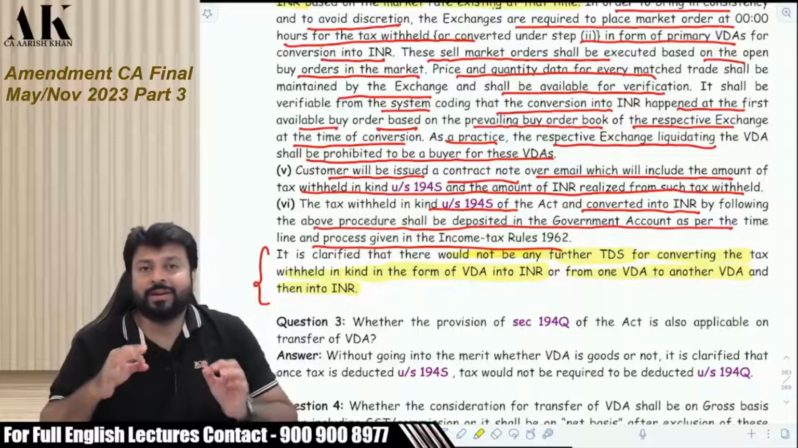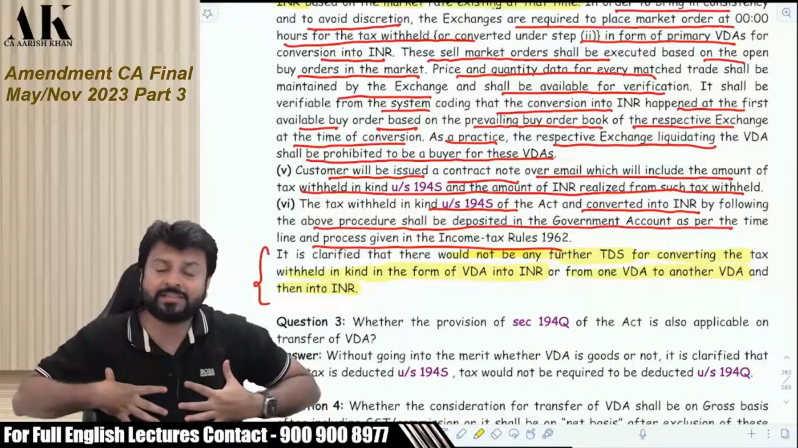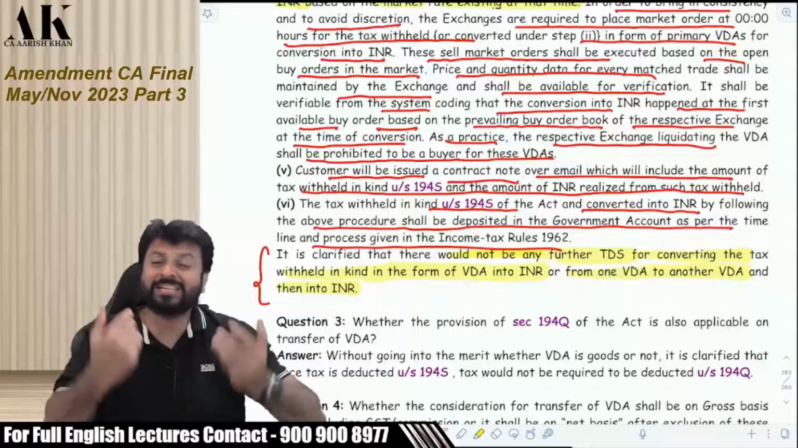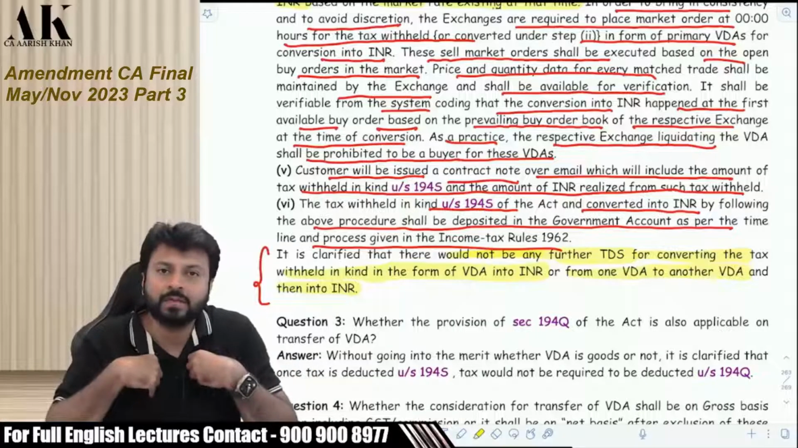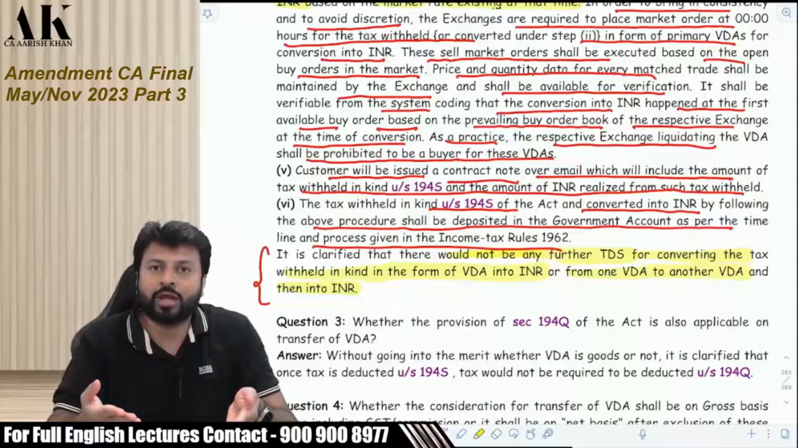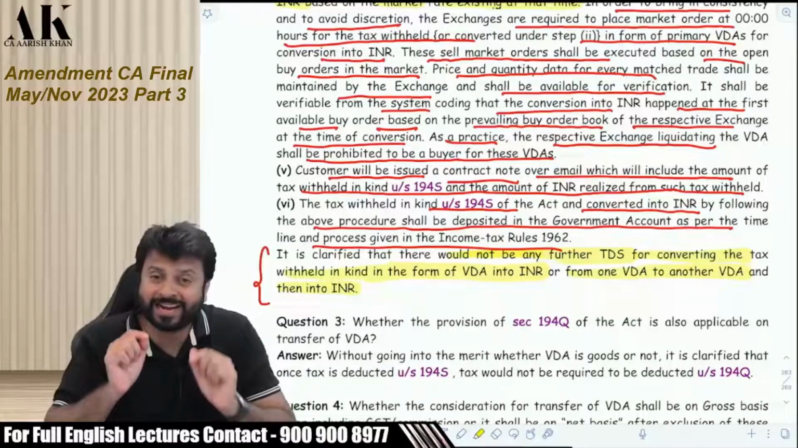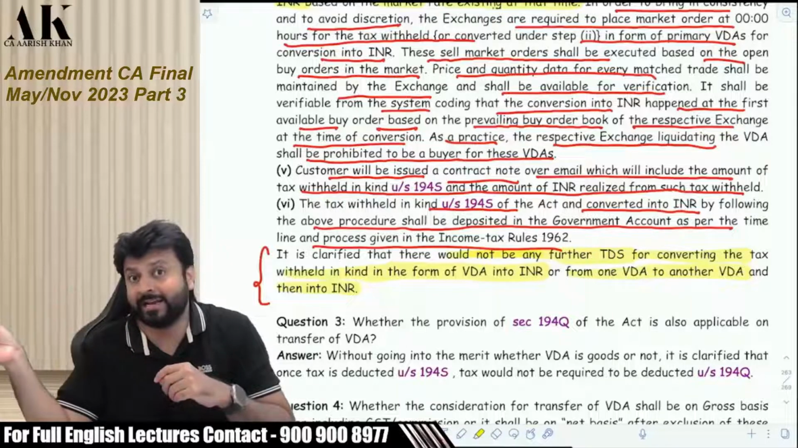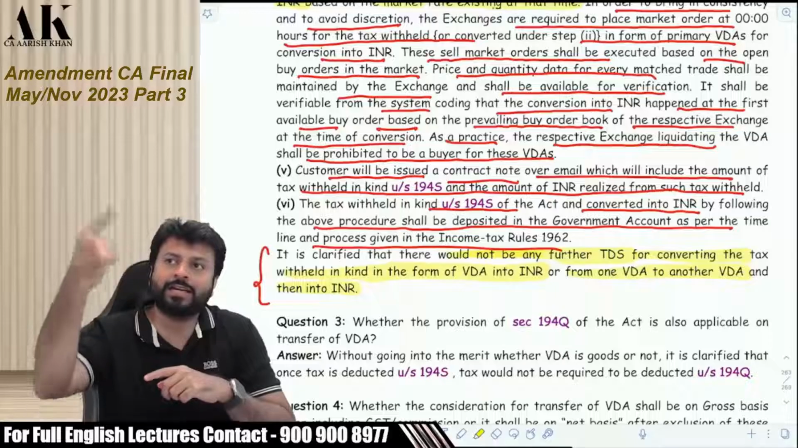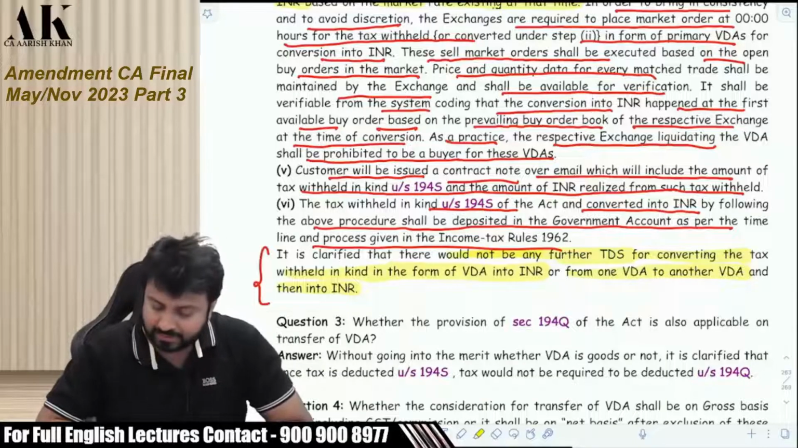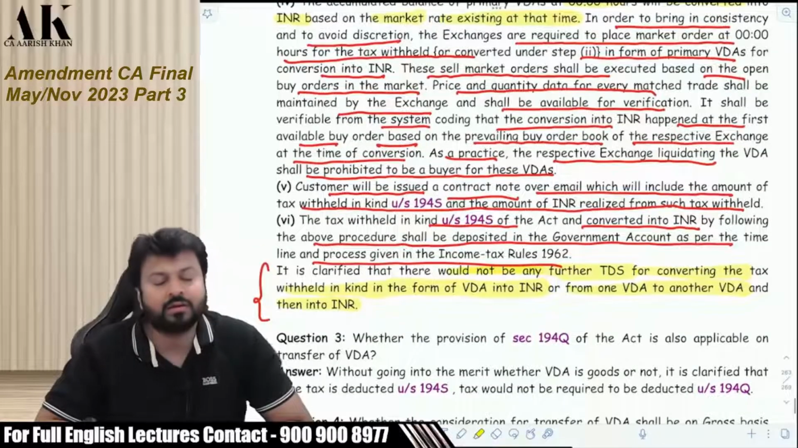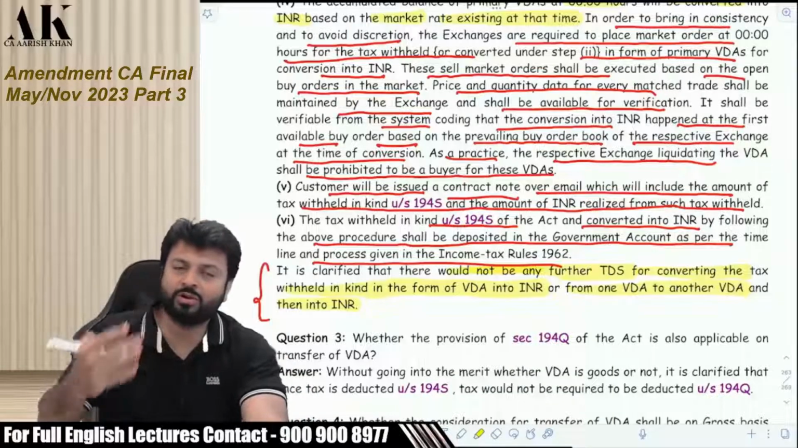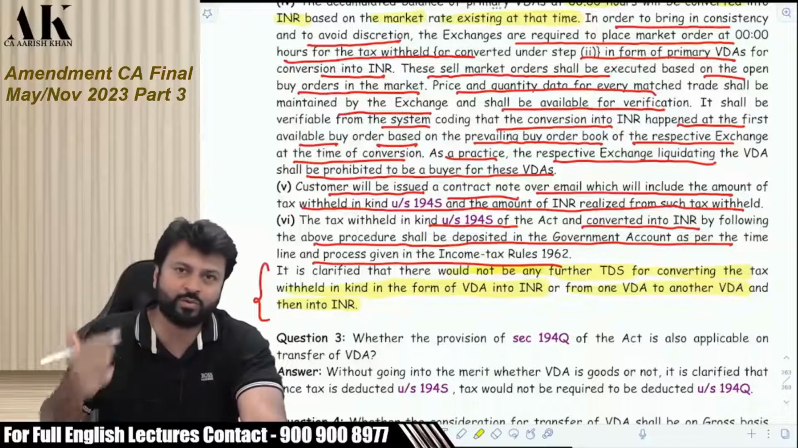So how will it be deducted? The exchange is responsible for deducting in kind. Once they deduct, immediately, suppose I am giving you 50 Monero, I will deduct 1% right now and I will convert it into primary VDA. And then at night at 12 o'clock, I will convert that into INR and I will pay it to the government of India. So this is how it will run. And this is what question number 2, the great question, is all about. Just go through it and then we'll move on to the next questions. And the next questions are very easy to understand.